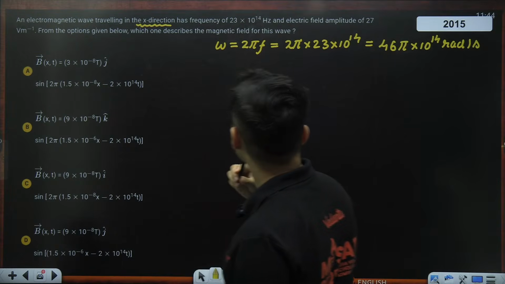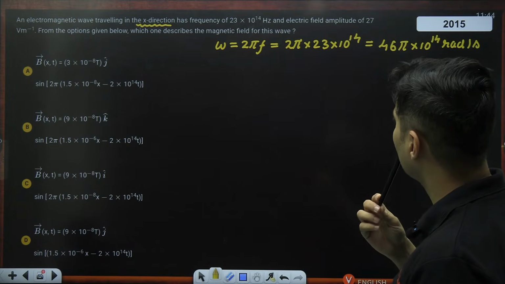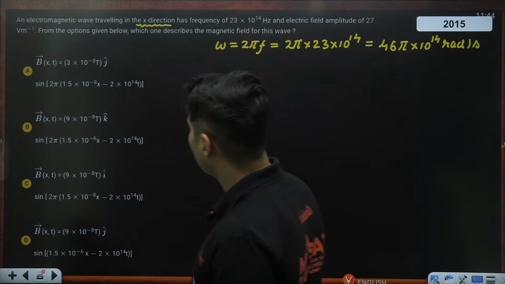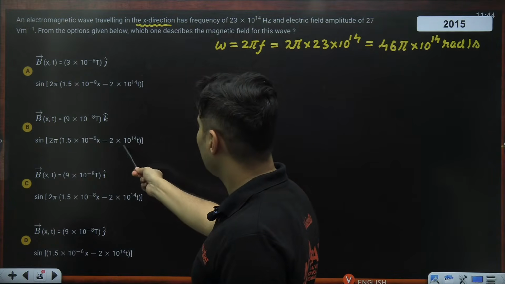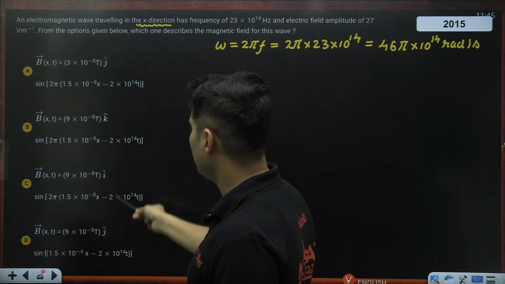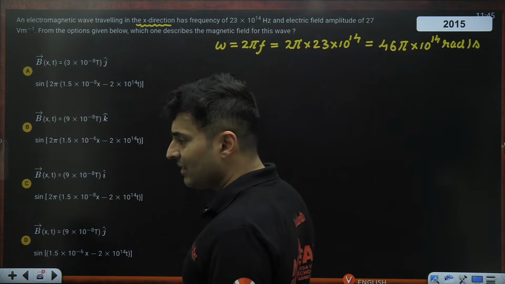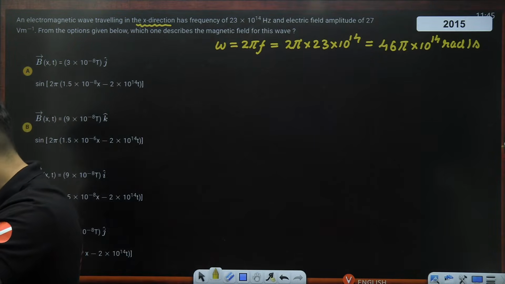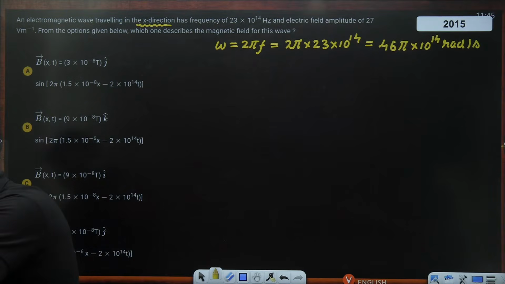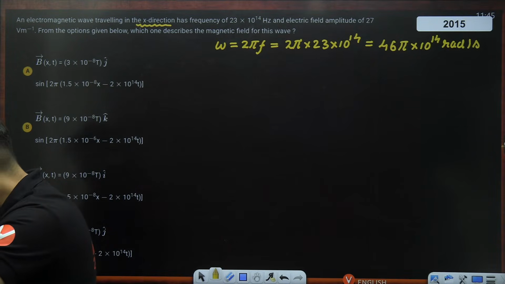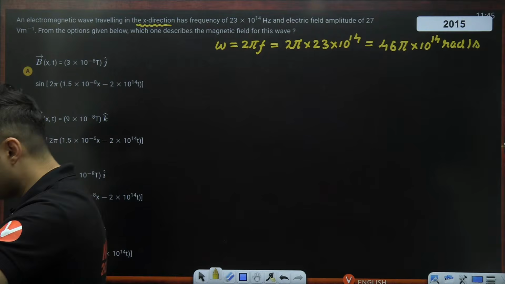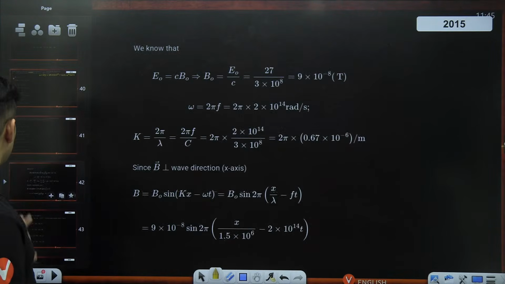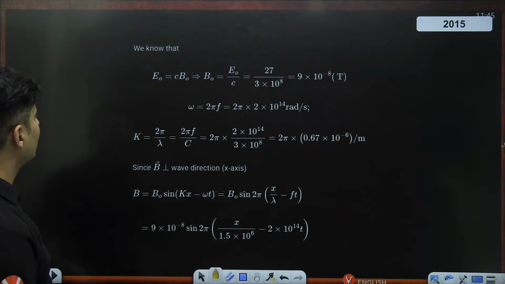Is there some mistake in the printing somewhere? Because if it is 23, then all the options are going wrong. If you see, 2 is there over here, omega t, 2. I think either that 3 was not there, or maybe 23 was there. Yeah, 2 pi is taken common, yes, correct. But I have a feeling that there is a printing mistake somewhere. I'm sorry, I'll have to look at the solution because I think there is some printing mistake.